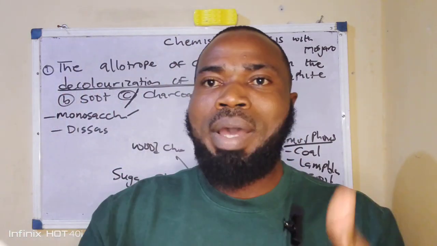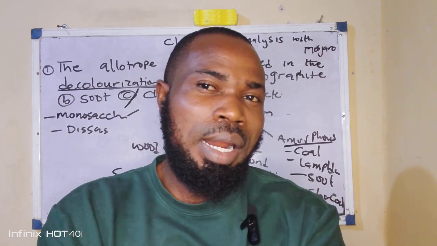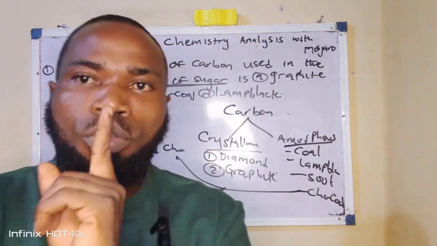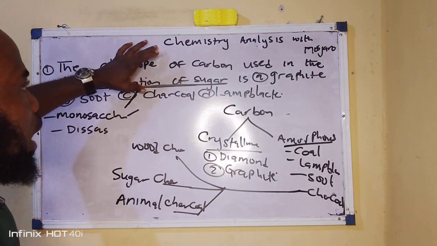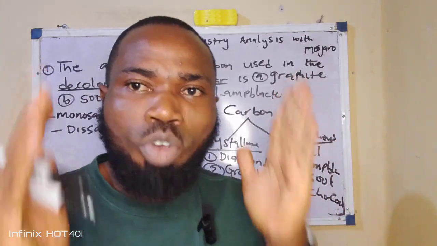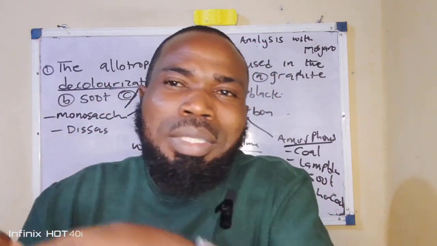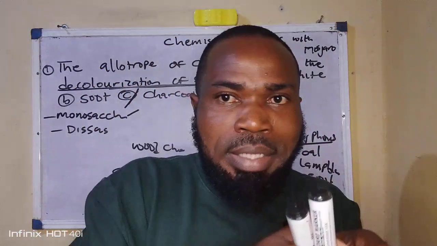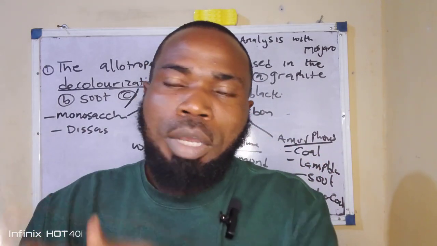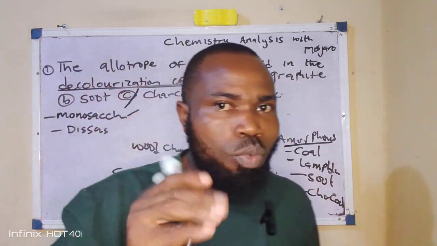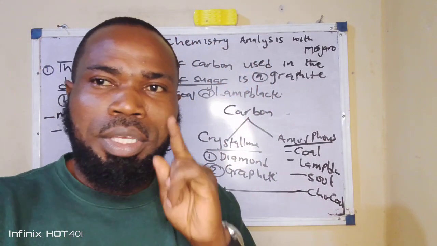Now, you can see the way we analyze these questions. I have other questions for us to analyze after this question. That question is coming from the aspect of organic chemistry. So now you're seeing the way we brought out our answer, very sharp, straight to the point, no time to waste. Now look at the allotrope of carbon. First of all, we started by listing some elements that exhibit allotropy aside from carbon, and we decided to look at what allotrope is used as a decolorizer. We said it's charcoal, and what are the types of charcoal, and which of them is the purest type of charcoal. Now I want to move on to the next question so that we get to analyze that question very well, and it's from organic chemistry. Now let's see what that question is talking about.